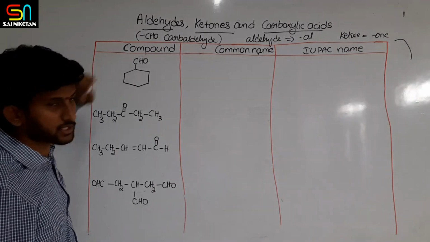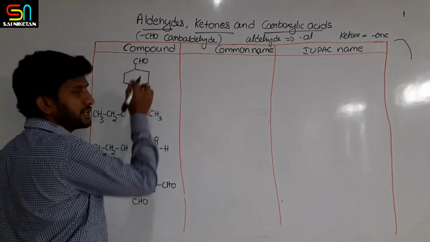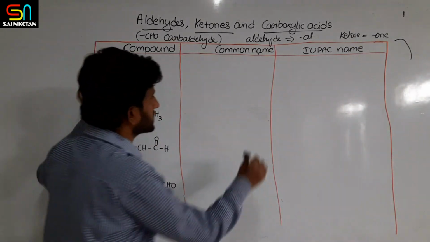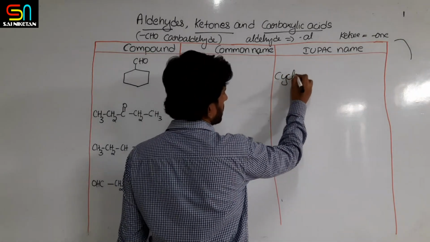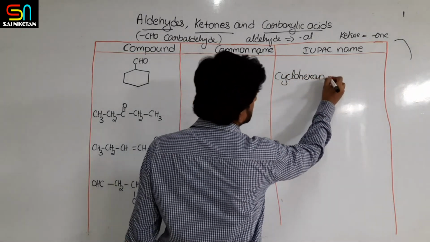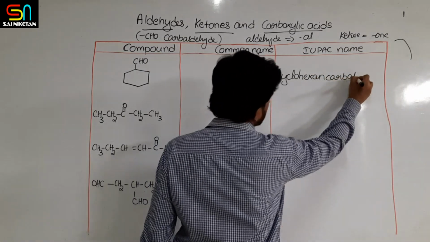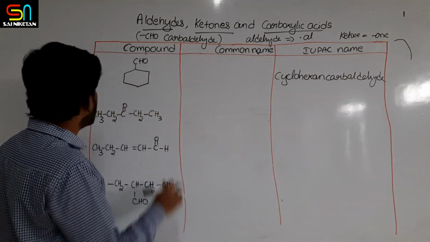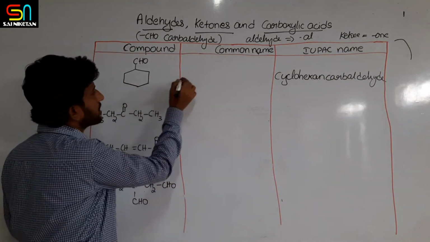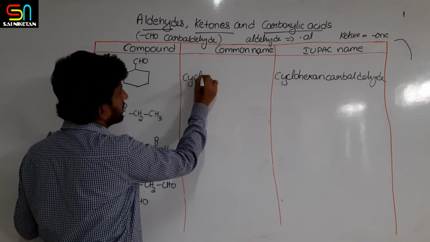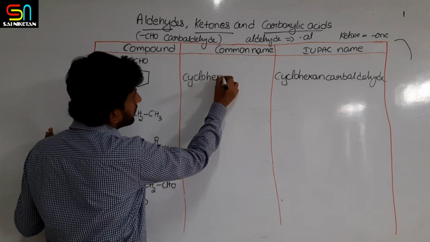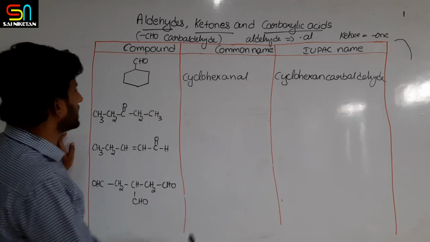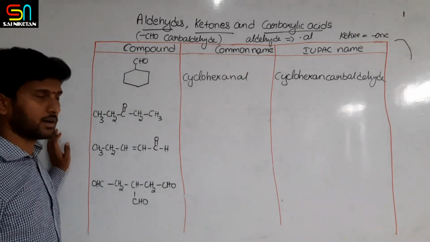Next, a cyclohexane ring with CHO. I said you write ring outside if CHO is there. For IUPAC you should use the word carbaldehyde. So that means this is cyclohexane carbaldehyde. The common name is also the same, cyclohexanal, or cyclohexane aldehyde.